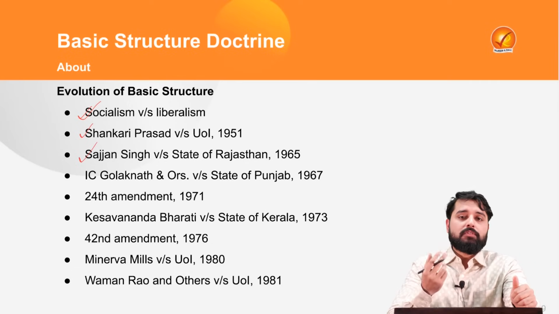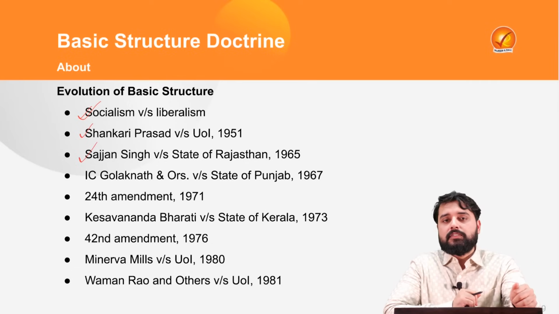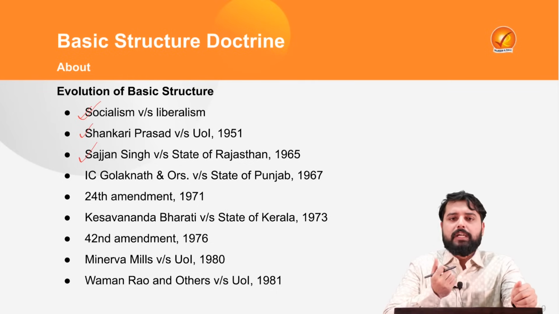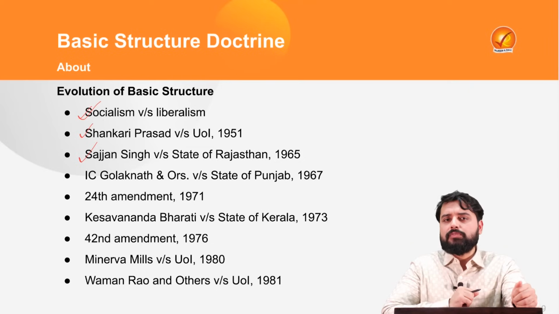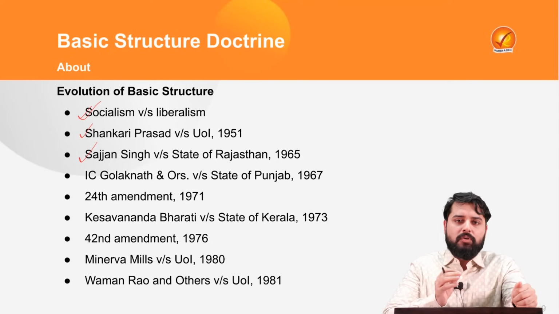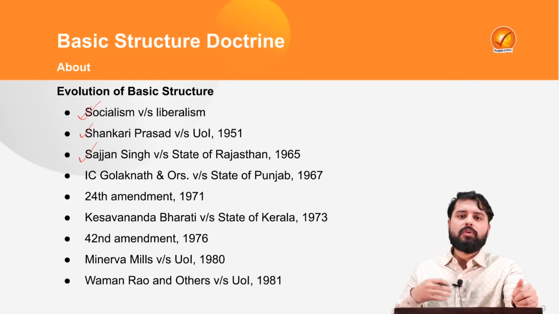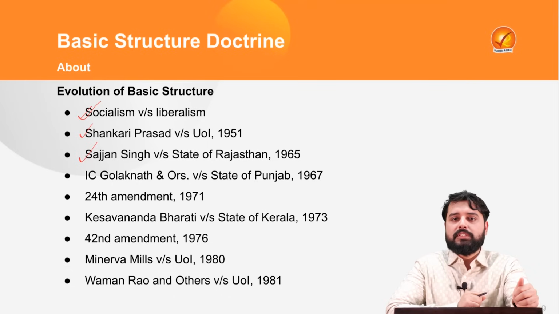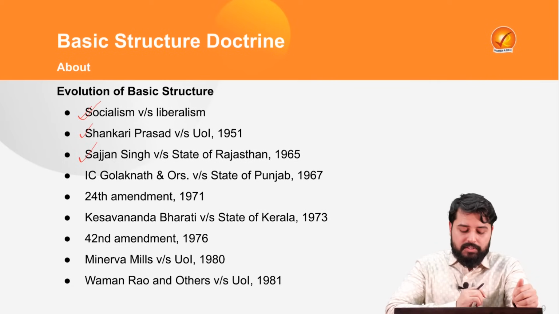In this case, there were two dissenting opinions, one by Justice Hidayatullah, who observed that if there is unlimited amending power to the constitution, to the parliament, then it might even lead to a substitution of the constitution. It may not be an amendment, it will be an altogether abrogation, substitution to the constitution. Therefore, there has to be some limitations upon this.